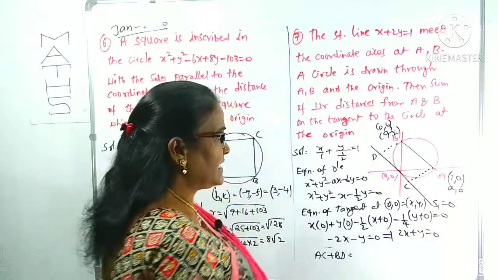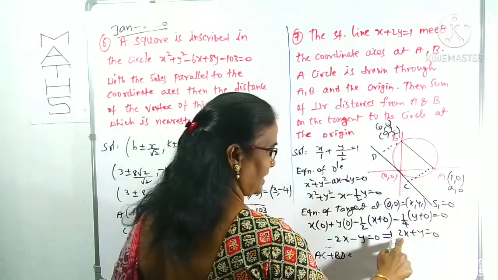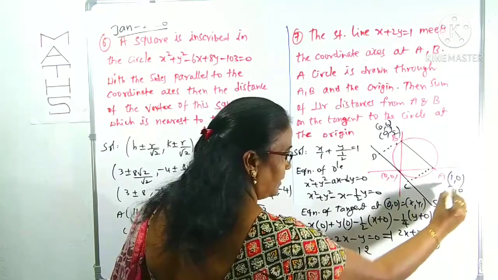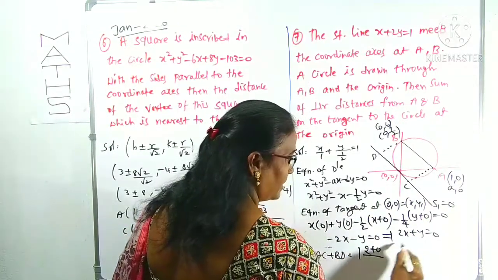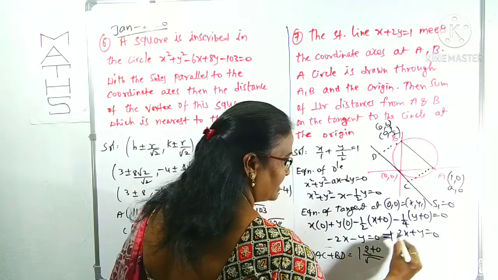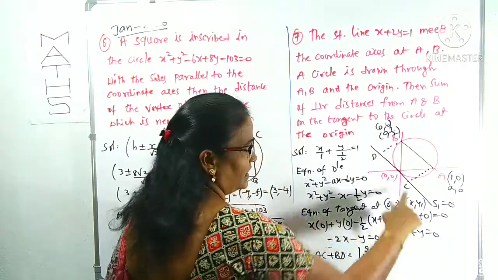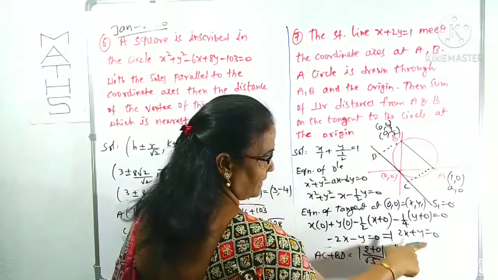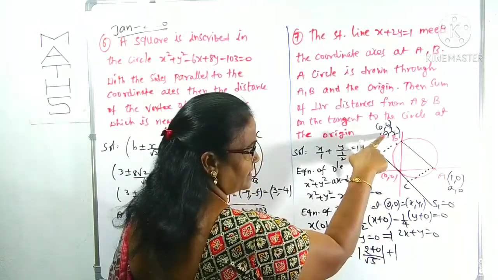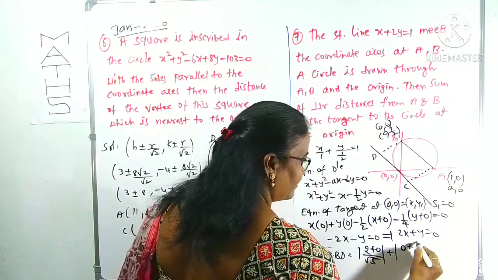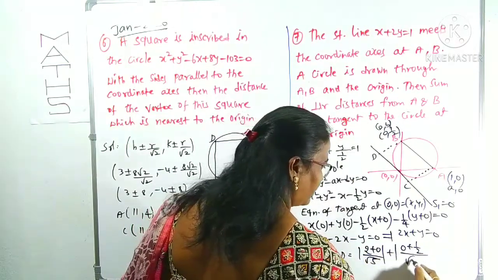Right? That is, I am doing the distance from 1 0 to this line. That is 2 into 1 is 2 under modulus, plus 0, by root over a square plus b square, which is 4 plus 1 is 5, right? Plus BD, the distance from B to the same line. B coordinates are 0, 1 by 2, so this is 0 plus 1 by 2 by root 5.